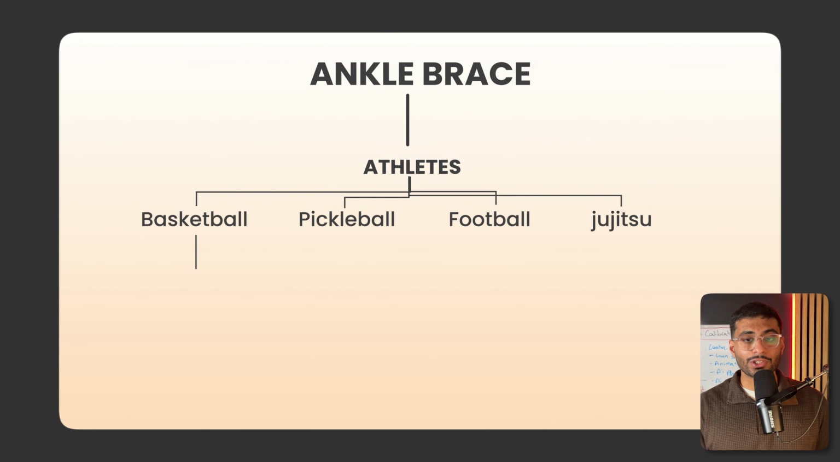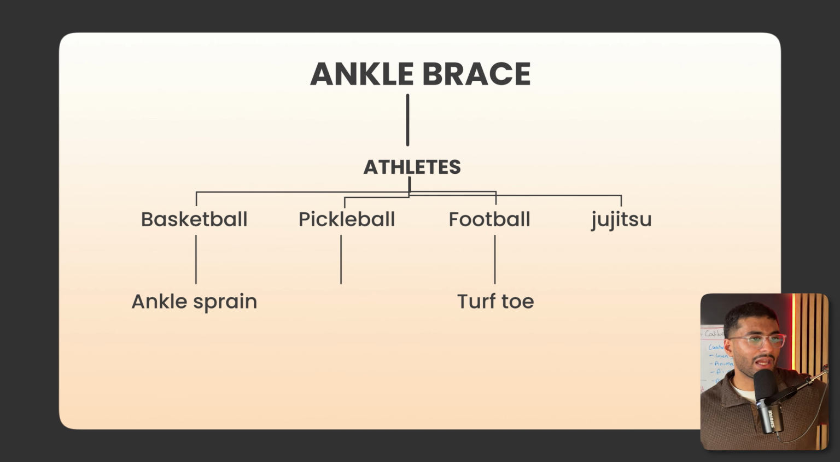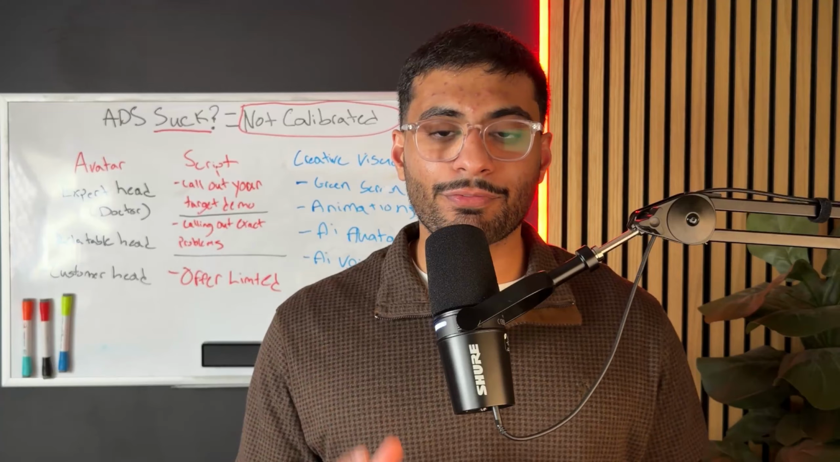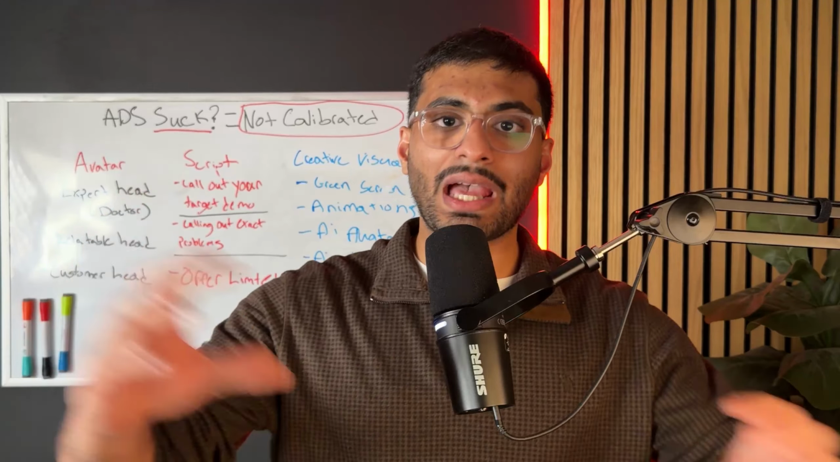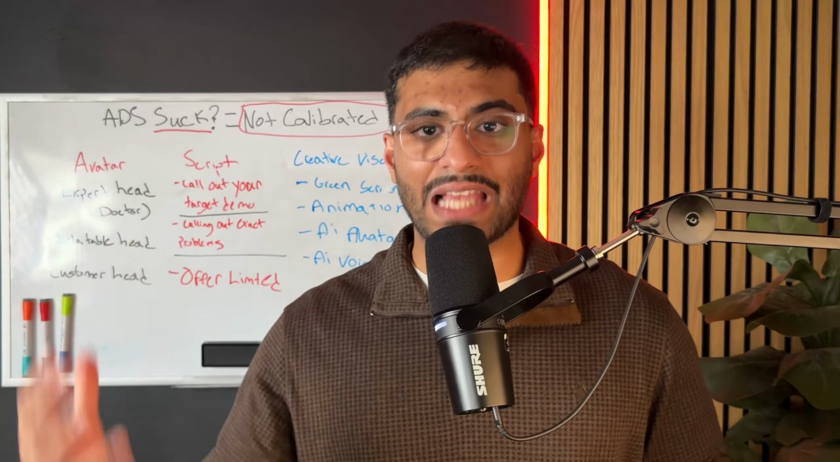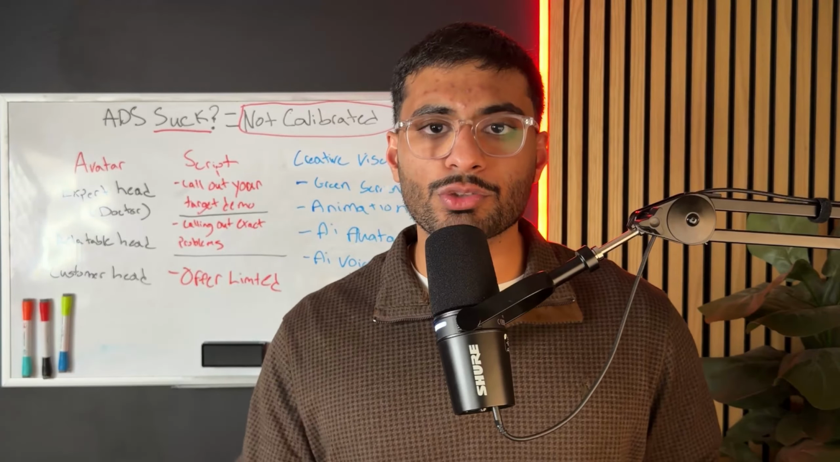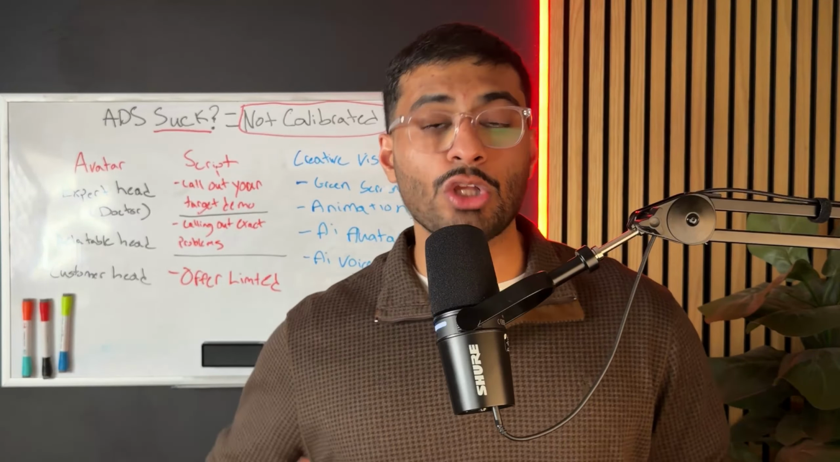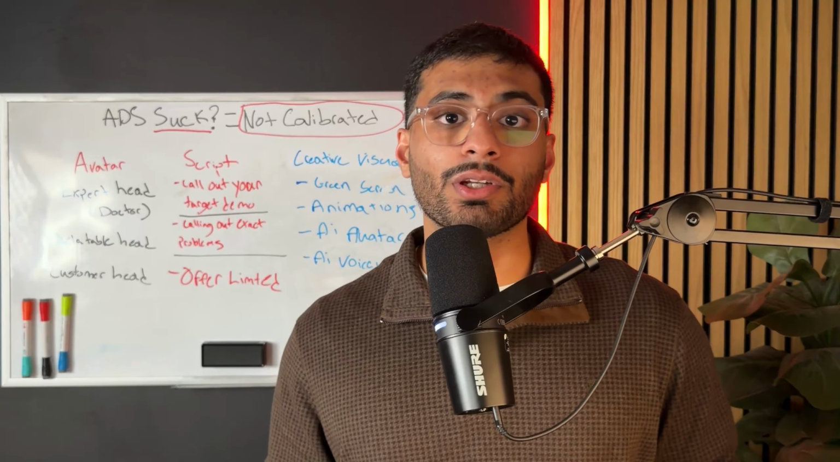For basketball players, they might be dealing with ankle sprains. For football players, they might be dealing with turf toe or anything like that. For runners, we might have people that deal with ankle fatigue. So there's so many different avatars under that one athlete umbrella. Now, if we're targeting these athletes, we want to make sure our AI avatar speaks to those athletes. If we're targeting basketball players, we want to make sure that the AI avatar looks like a basketball player. If we're targeting pickleball players, we want to make sure that AI avatar looks and feels like a pickleball player.